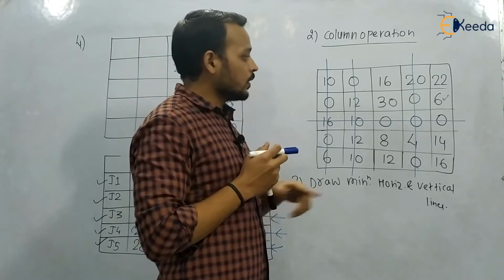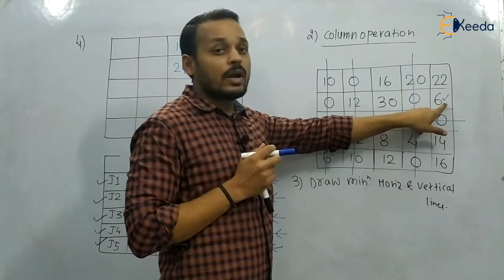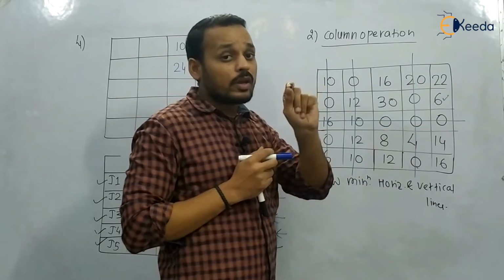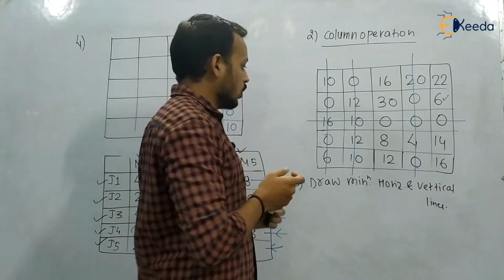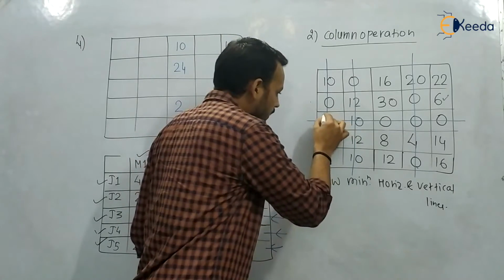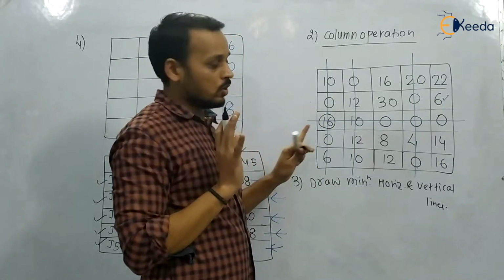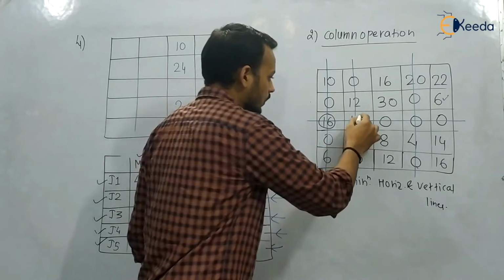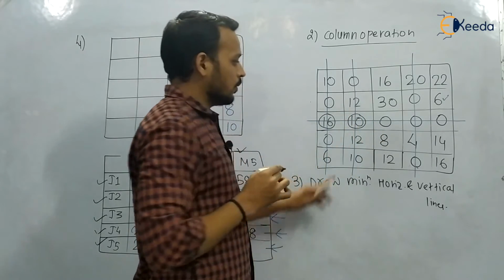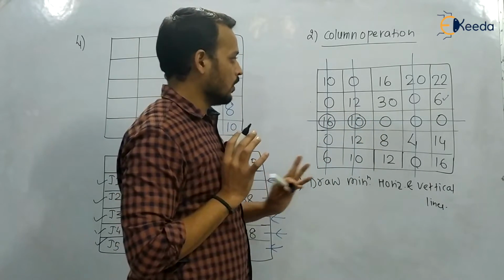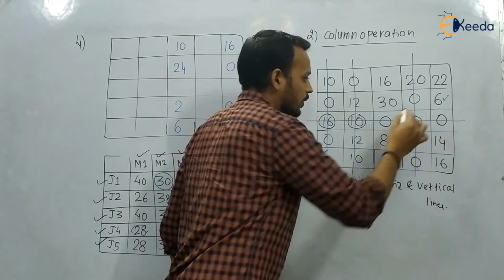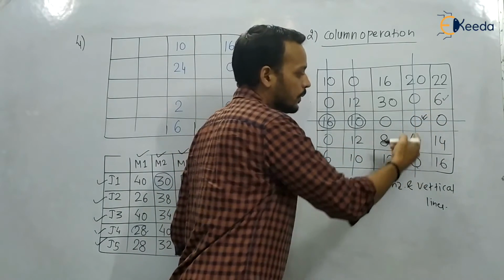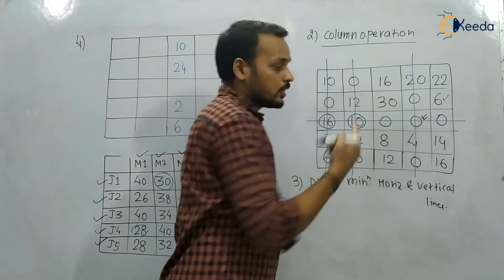Now we will add this value at the intersection point where there is 0. So look, here there is one intersection point, but it is not 0, so we will not add here. Now there is another intersection point, but it is not having 0. There is another intersection point, and it is having 0. So we will add this 6 at this place.